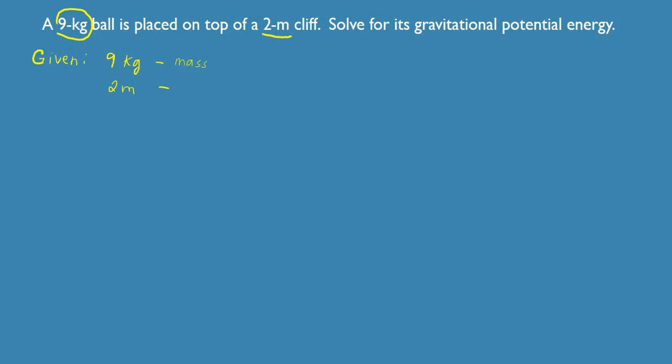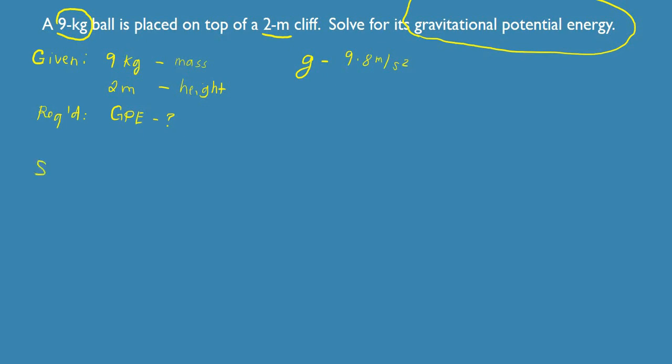Okay. And it says here, solve for its gravitational potential energy. Okay? So, parang madali na lang tong first problem natin kasi what we are looking for, the required, we're looking for the GPE or the gravitational potential energy. So, how are we going to solve for that? Okay? So, lagi nyo tatandaan na kapag dalawa lang yung given nyo sa mga ganitong problem, there is a hidden value. Ano yung hidden value natin? Yun yung value of G or the gravity. So, G, which is the hidden value, you can just include it here. G is equal to 9.8 meters per second square.